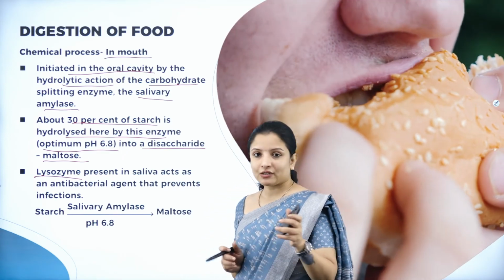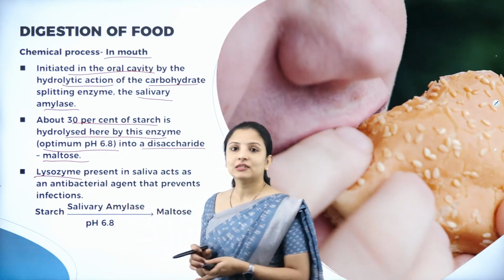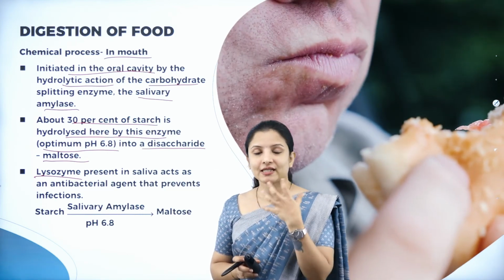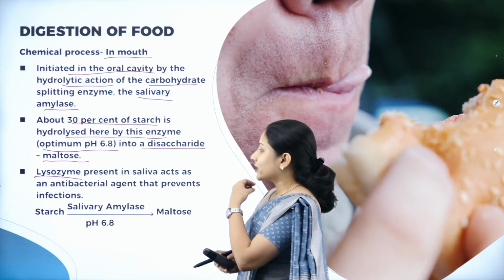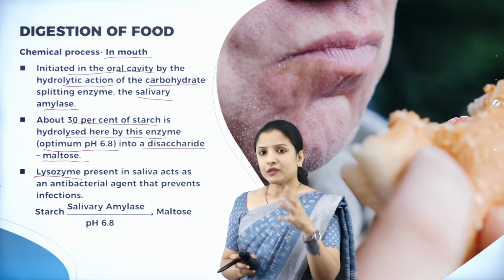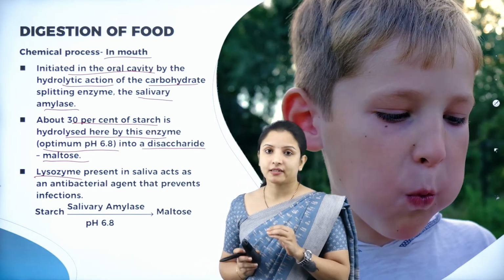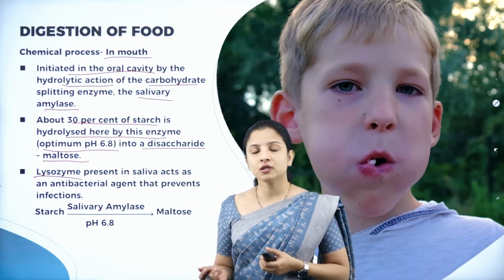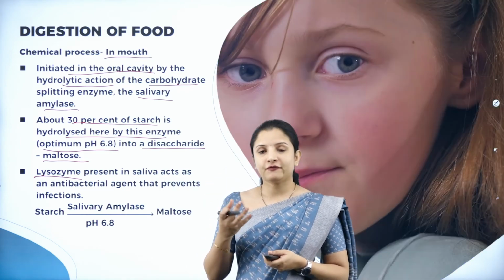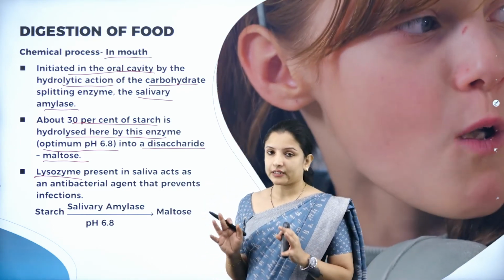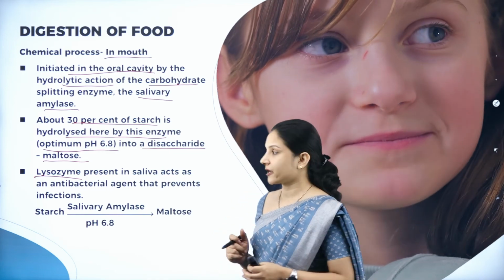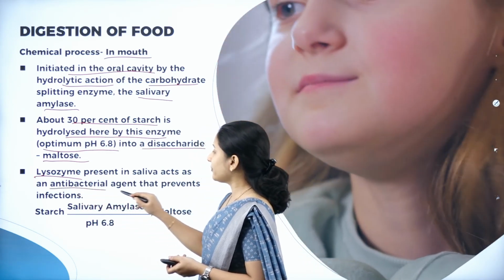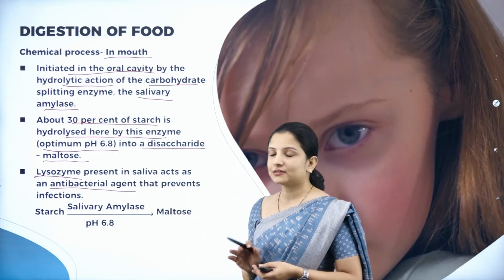But actually, we need to thank this enzyme called lysozyme. It is secreted in the oral cavity, present in the saliva, and has an antibacterial property. So any bacteria in the raw food, it will kill. Therefore, our body will not get affected and we will be free of infection. That is the function of the lysozyme: an antibacterial agent that prevents infection.